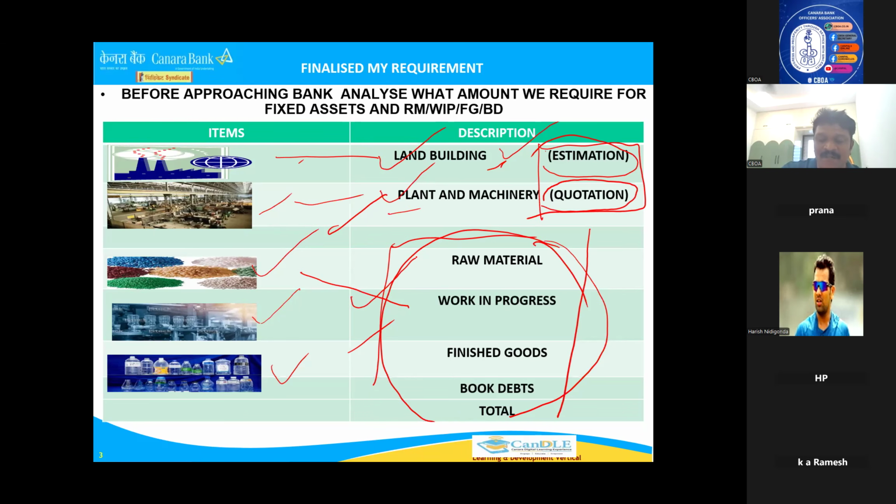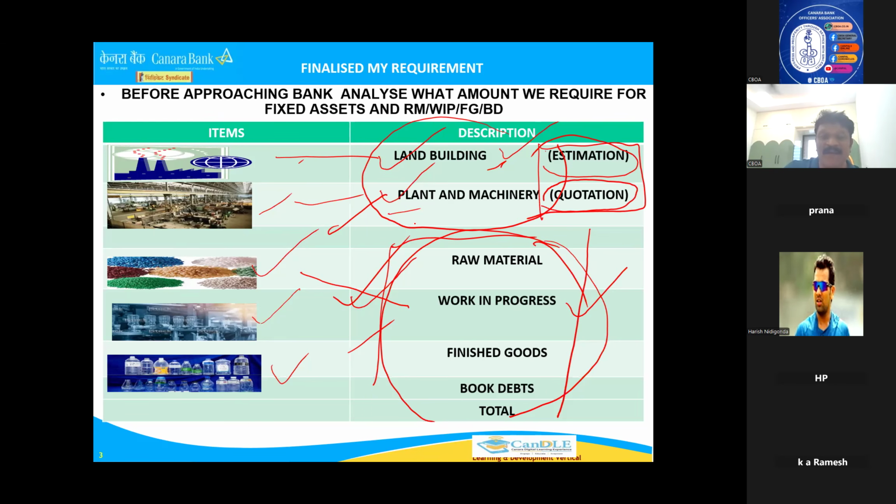He has not completed land and building. Plant and machinery is not erected. Then you cannot give this. Generally, you should not give OCC. That means you should not release working capital limits to the party till you and your manager come to a conclusion that the land and building part is over and plant and machinery is ready. Then only you can release.